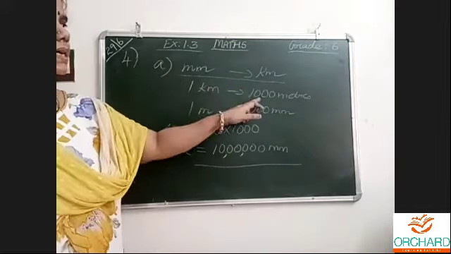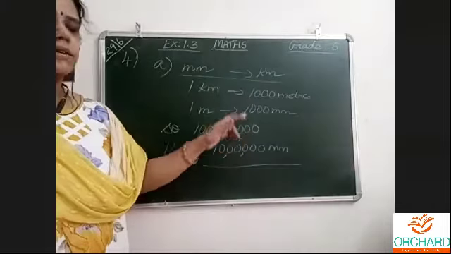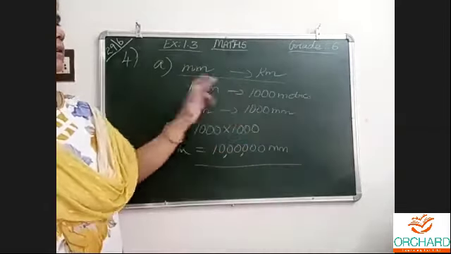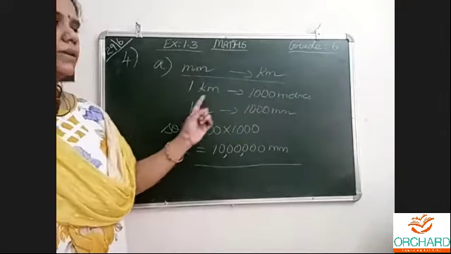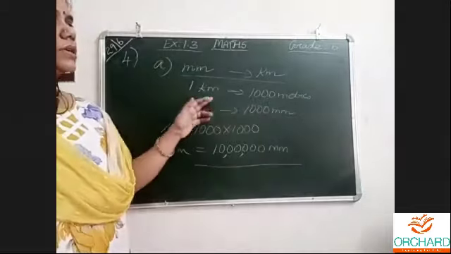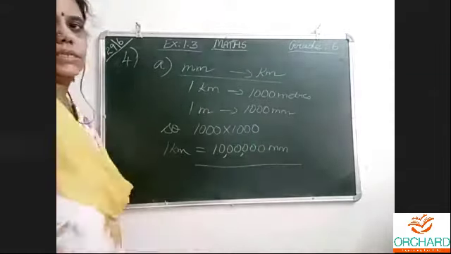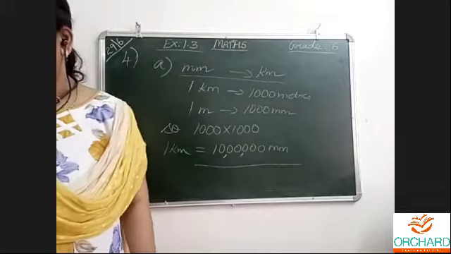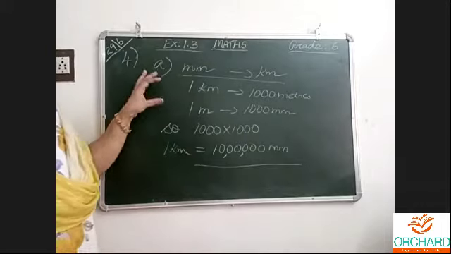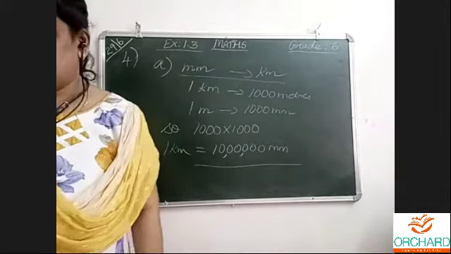If they were asking for meters directly, I would write only this: 1 kilometer is 1000 meters. 1 meter is 1000 millimeters. So 1000 into 1000 is the kilometer to millimeter conversion. So this is the answer for question A.